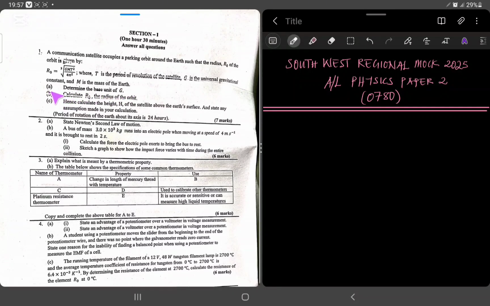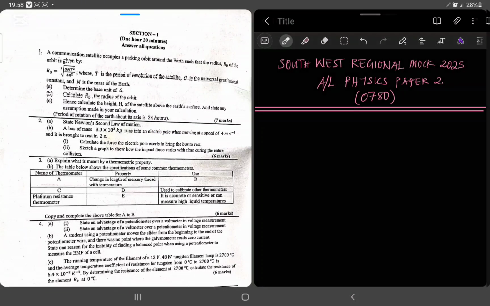Okay, so A, determine the base units of G. B, calculate r0, the radius of the orbit. And C, hence calculate the height h of the satellite above the Earth's surface and state any assumption made in your calculation. Take note, the period of rotation of the Earth about its axis is 24 hours.